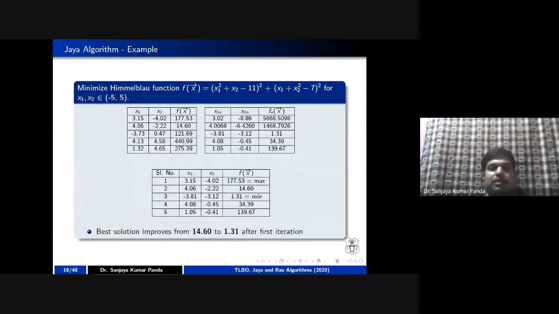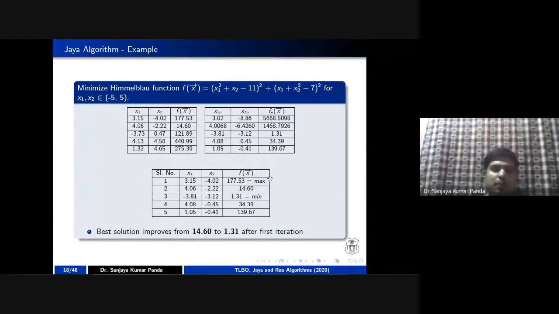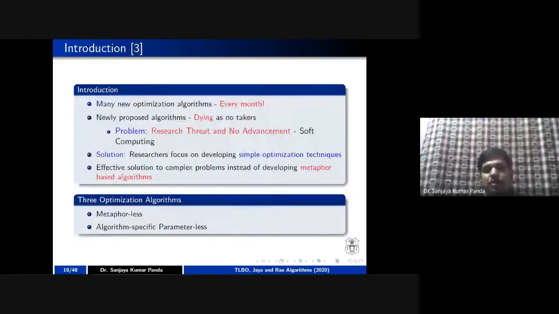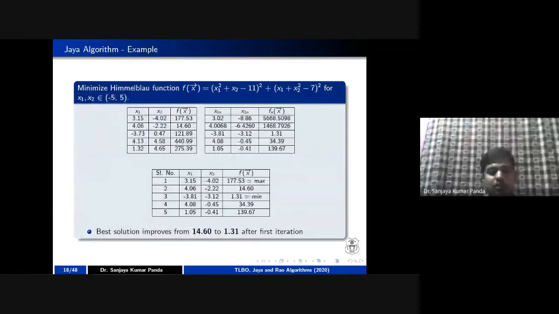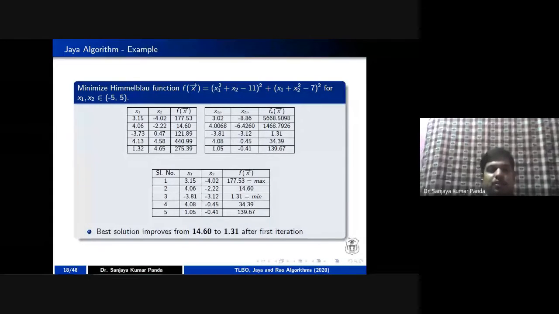Again you have to repeat this step another time, and once that step is over you can stop, because your termination criterion is 2. After the termination criterion, among the values you get, you have to choose which one is the best. So this is the end of the Jaya algorithm. If you have any doubt, you can ask before moving to the Rao algorithms. Any doubt in the Jaya algorithm?